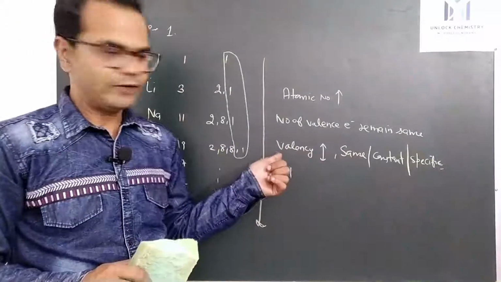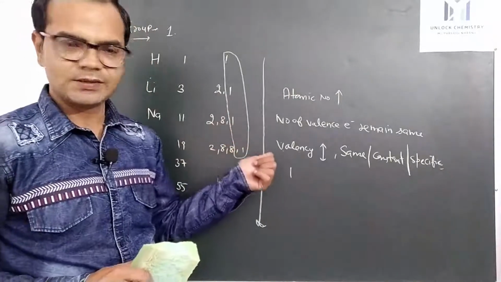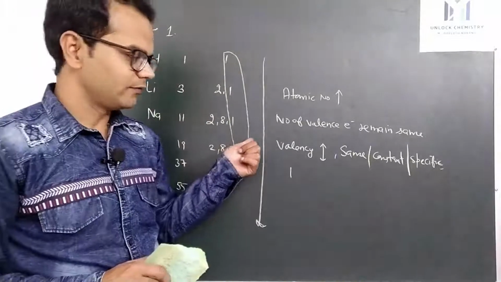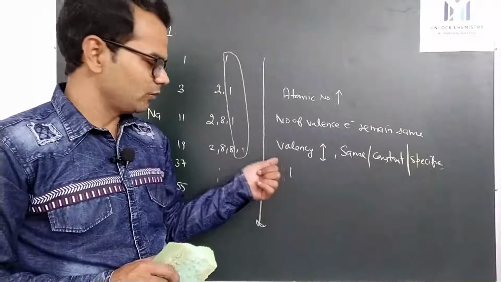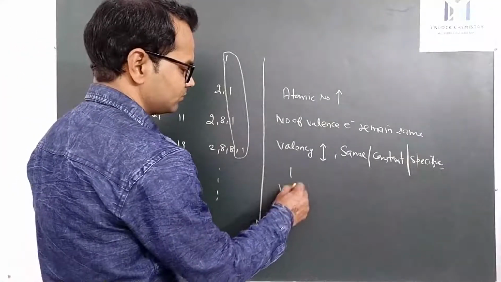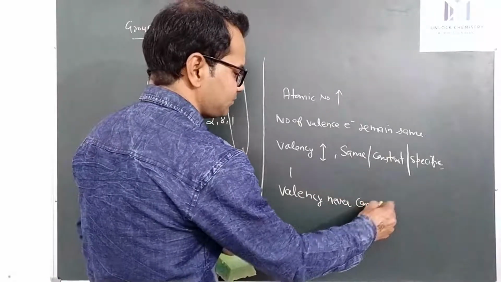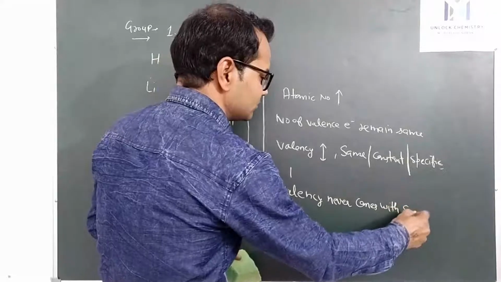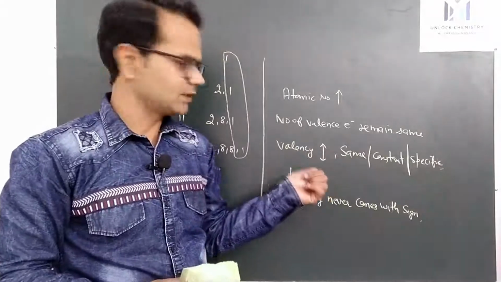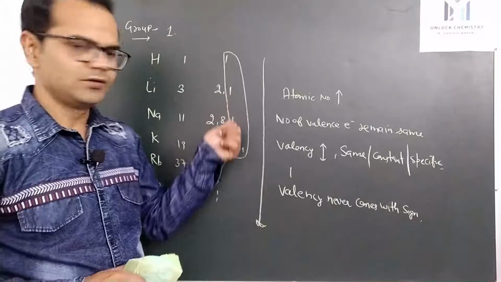And one more thing: valency never comes with a sign. In some books they show the group number 1 valency as +1. No, valency is 1 for group number 1. Valency is always a whole number. It never comes with a positive or a negative sign. So the valency of group number 1 is 1 because they have 1 electron.